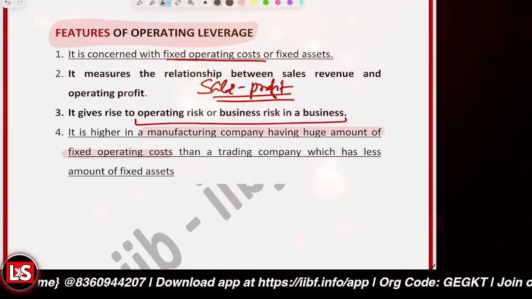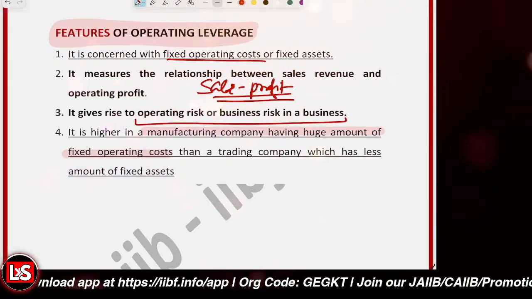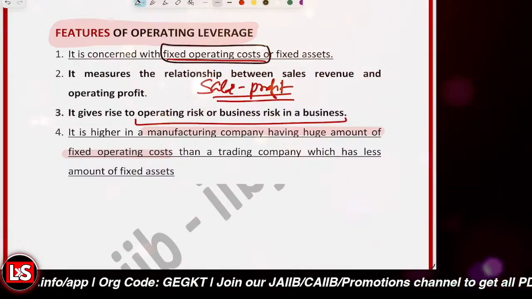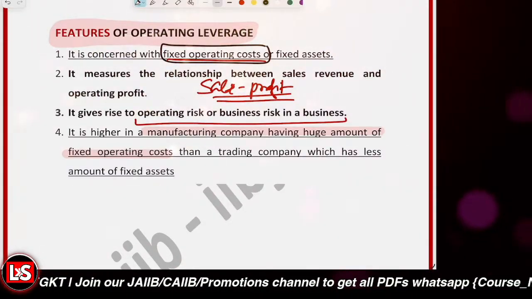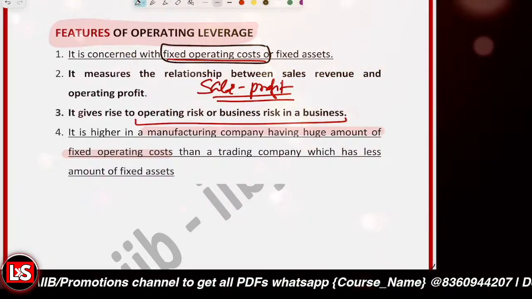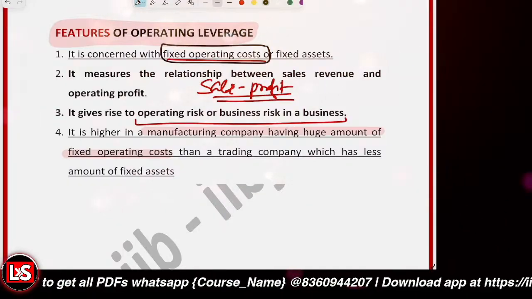Okay, getting it? So these are the features. The first one, it's concerned with the fixed operating cost. Further, it measures the relationship between the sales revenue and the operating profit. And it gives rise to the operating risk or the business risk. Clear with it so far?